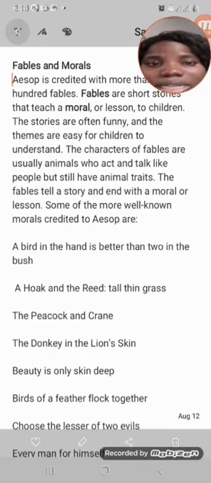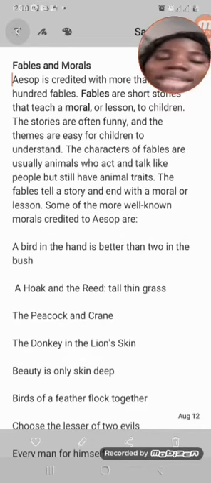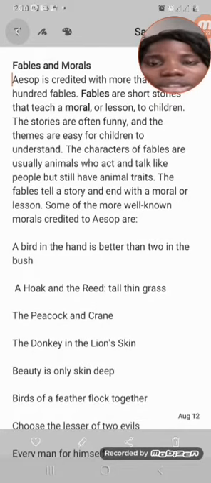Do you understand now? And if you are asked to write animal stories, like I told you, we have animals as characters. So the first thing that you will look at is your characters. Who are your characters going to be? They are animals. You already know that.